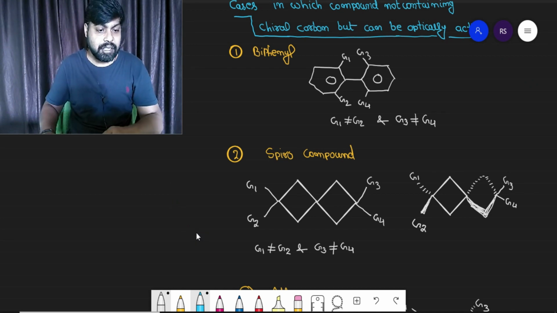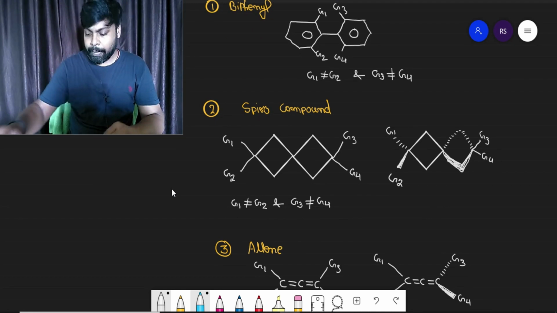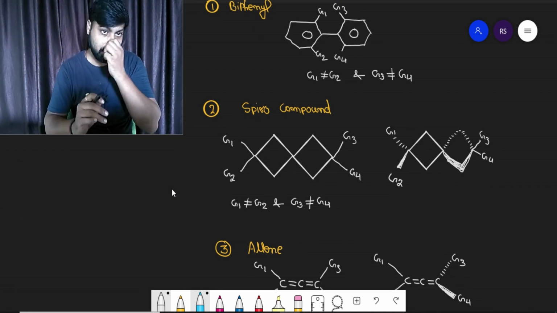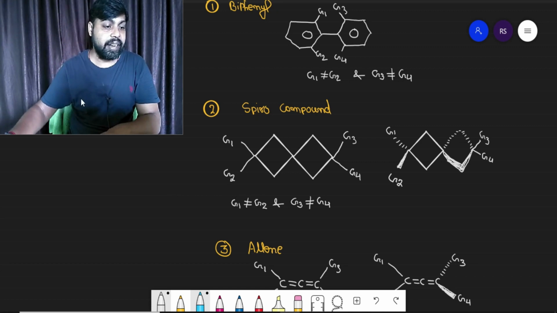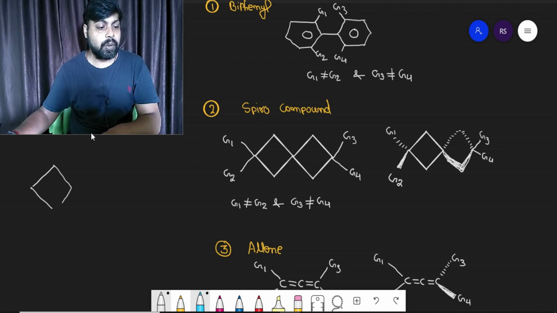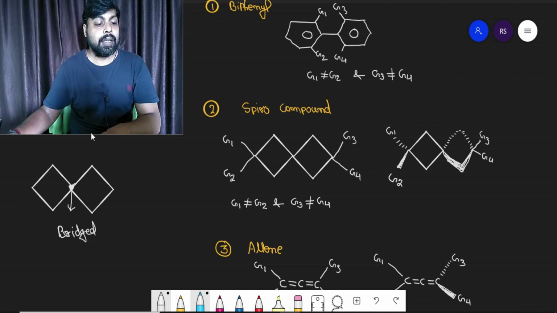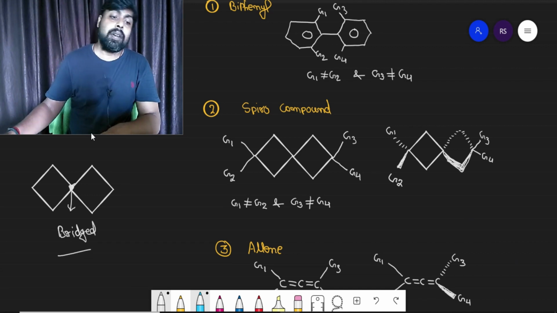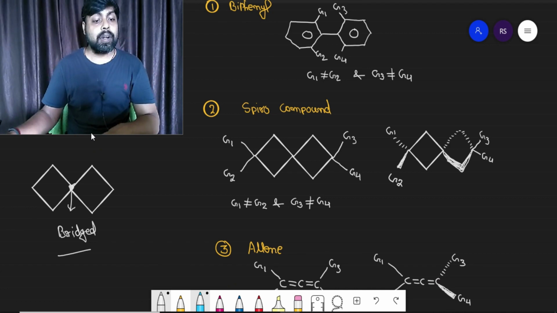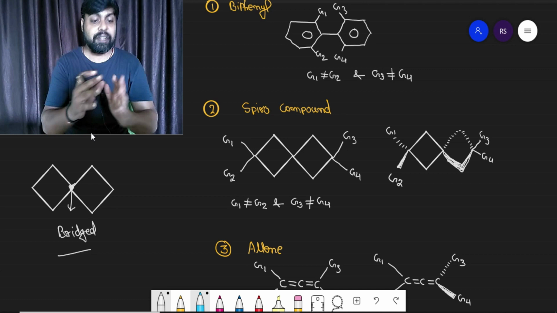The structure for the Spiro compound: in this case, I have drawn two cyclobutane structures, and there is one common atom, and that common atom is known as the bridged carbon atom. Let's say I am drawing again. It is two cyclobutane cyclic structures, and there is one common atom. This common atom is known as the bridged carbon atom, right?